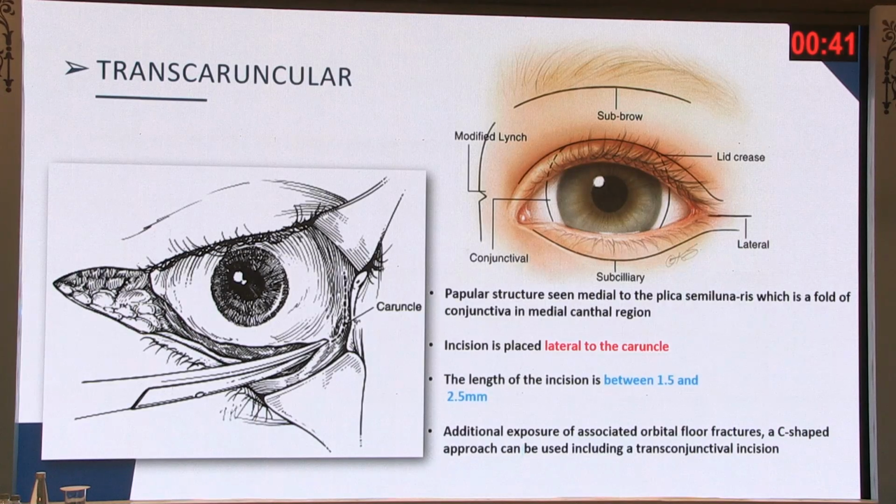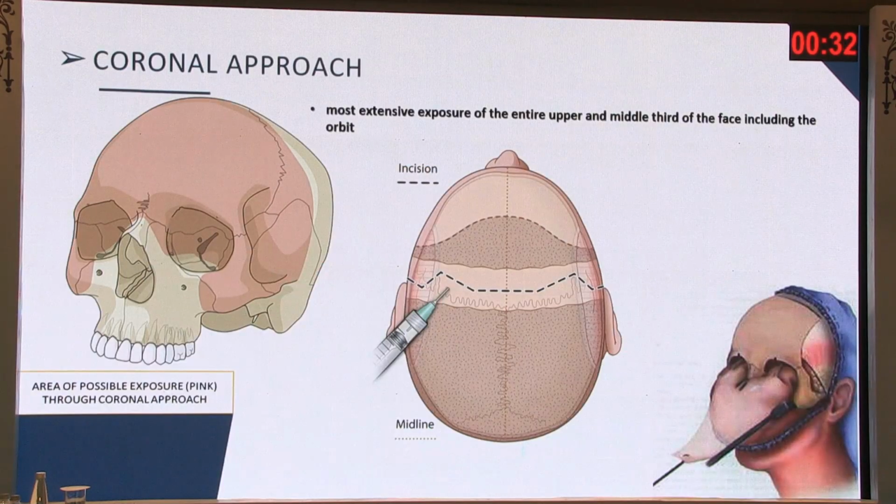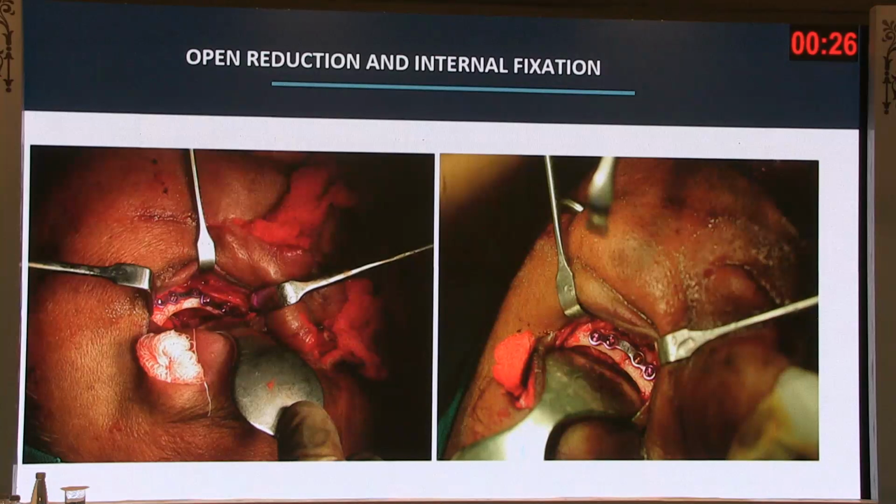I haven't used this approach, but there is something called a transcaruncular approach which can also be used, which is lateral to the caruncle. This is something we use along with the neurosurgery when there are extensive injuries and when we also need to address the orbit, the coronal approach. These are a few of our cases that we have operated, fixing the rim.